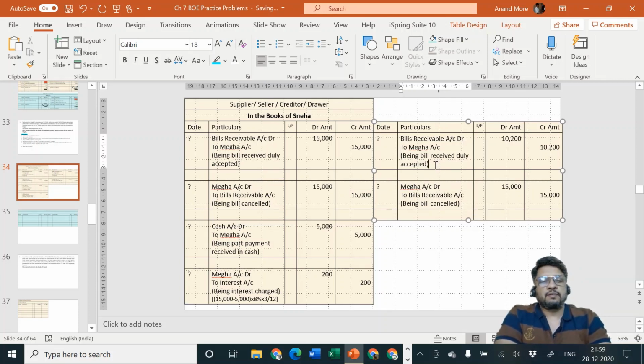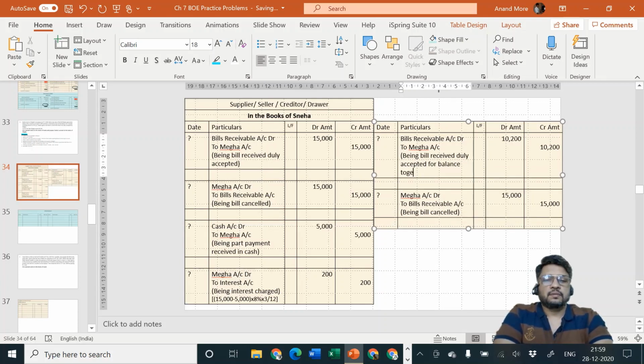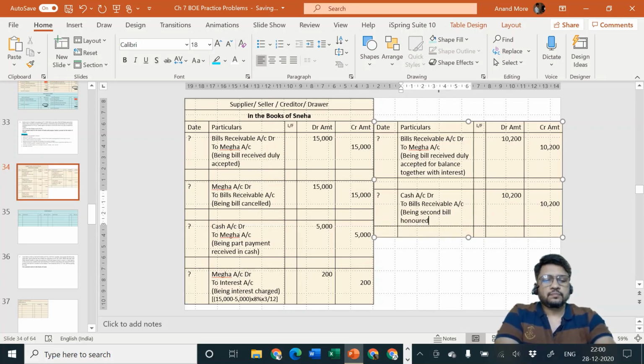being bill received duly accepted for balance together with interest. Okay, and then we are going to receive money. So we are going to get cash. Entry will be cash or bank account debit 10,200 to bills receivable account 10,200, being second bill honored.